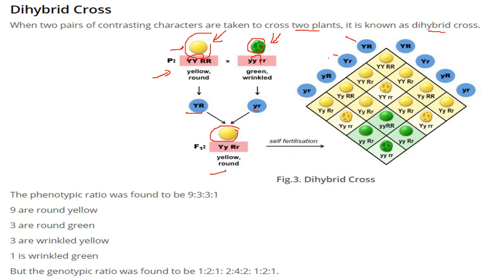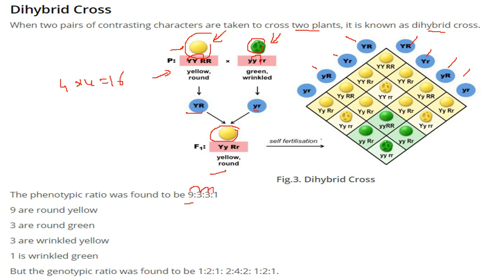So there are four possibilities here. These are four possibilities combination. So 4 into 4 gives you 16 combinations. These are all the 16 combinations. So phenotypically, if you see the outside observable characteristic, the ratio was 9:3:3:1.